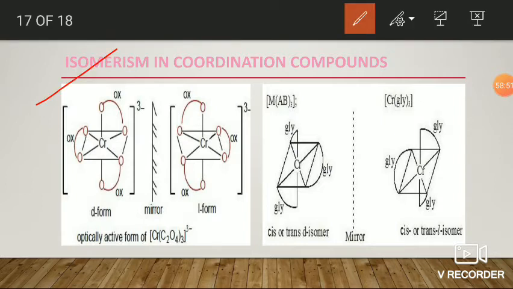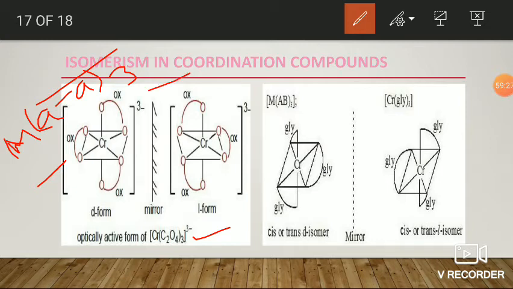Here the picture is an example for the M(AA)3 type, with a symmetrical bidentate ligand. Tris symmetrical bidentate ligand. Here the ligand is oxalate, a tris oxalato chromium complex. Here it is the active form. It exists in two optical isomers like this.